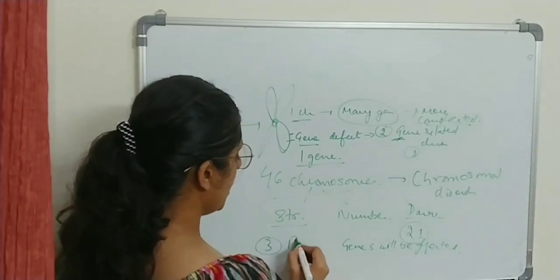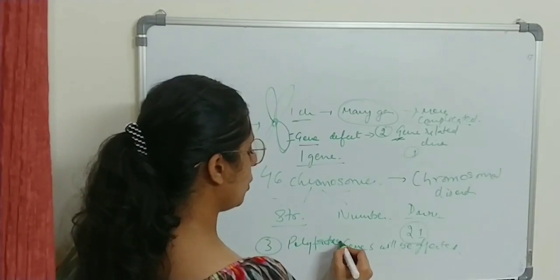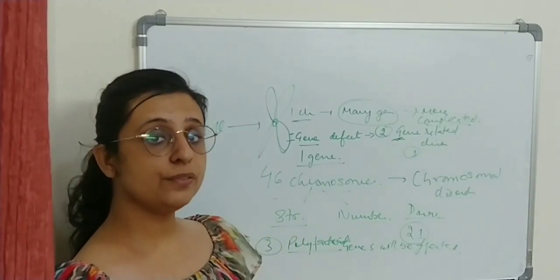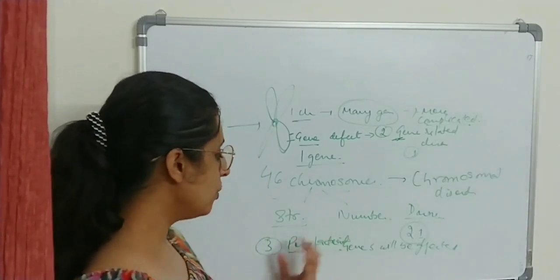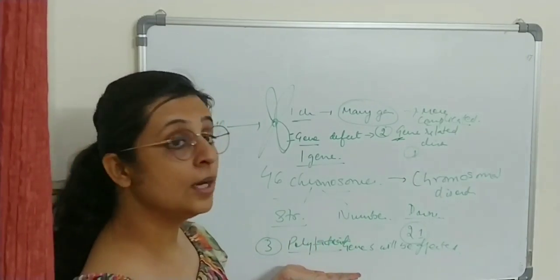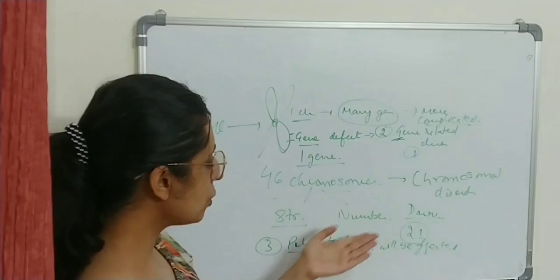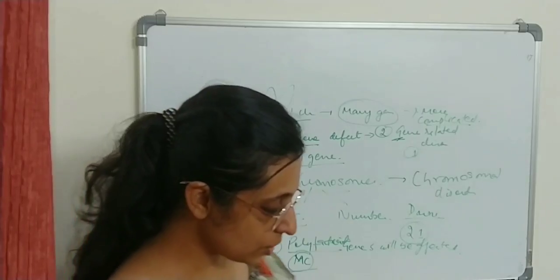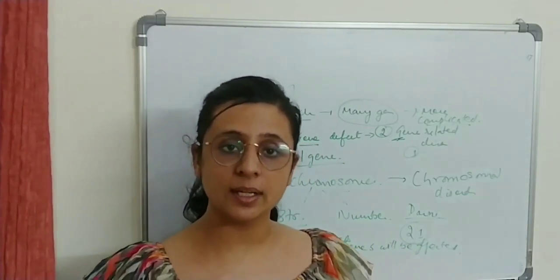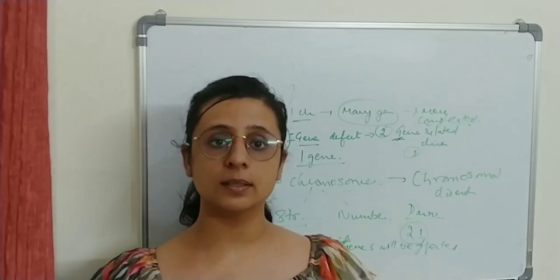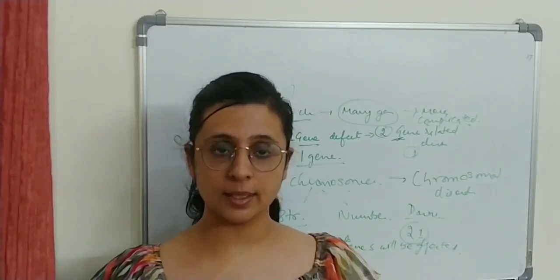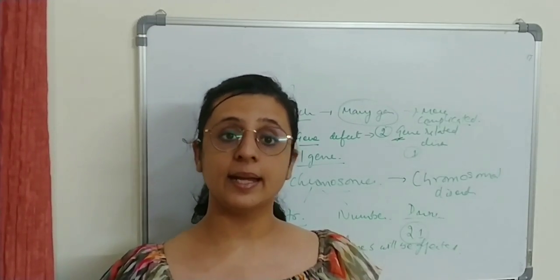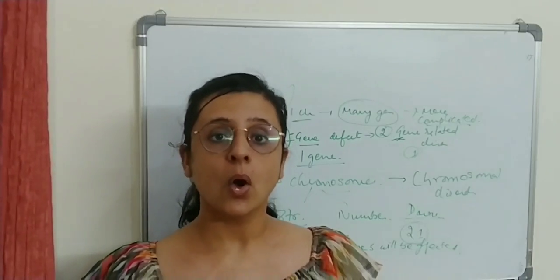And the third type will be polyfactorial. That means not only genetic but also environmental factors, dietary factors, nutritional factors, and exercise related effects. So many factors will be deciding the inheritance of polyfactorial diseases. Which do you think is the most common? Polyfactorial diseases. So today we discussed what a gene is, what a chromosome is, what gene related disorders are, what chromosome related disorders are, and the third factor called polyfactorial inheritance, where not only the genetic makeup but other factors like nutritional factors, stress, diet, and exercise will also decide the expression of the